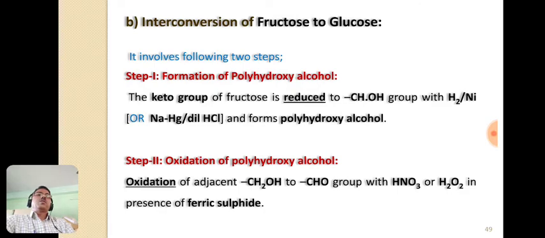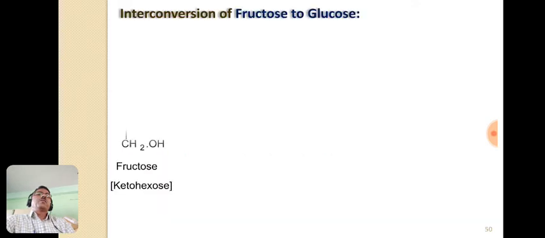So this is the second step, and we get the final product. Now let us see the reaction. This is the structure of fructose. Here is the carbonyl group: CH2OH, C double bond O, then CHOH three times and CH2OH. It is the structural formula of fructose.